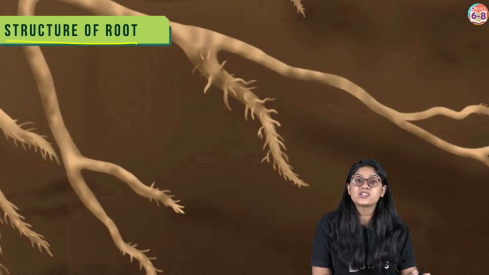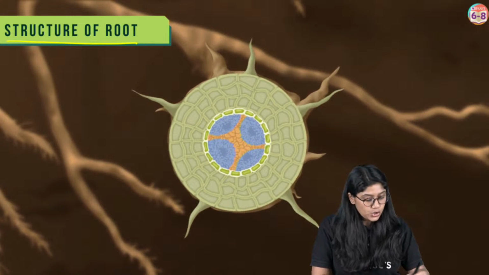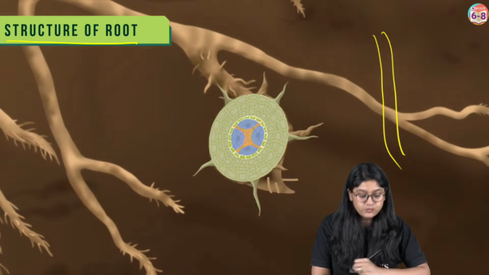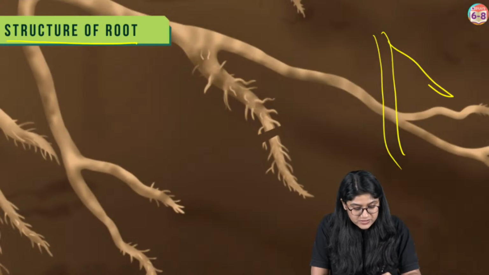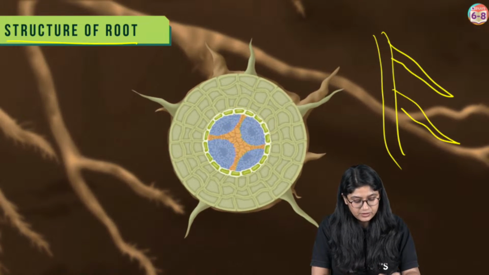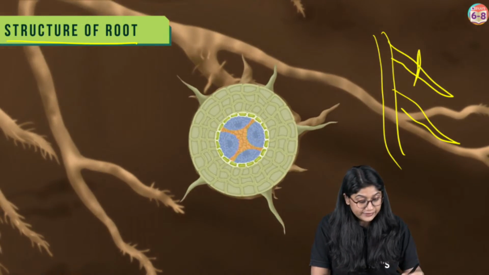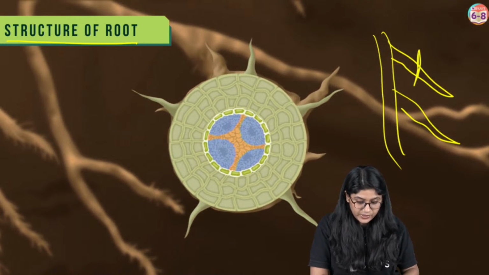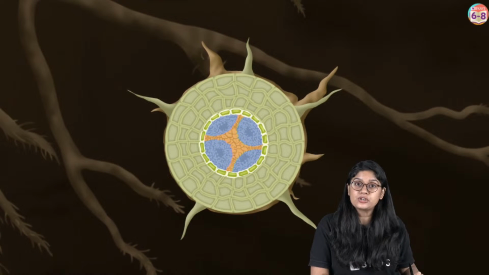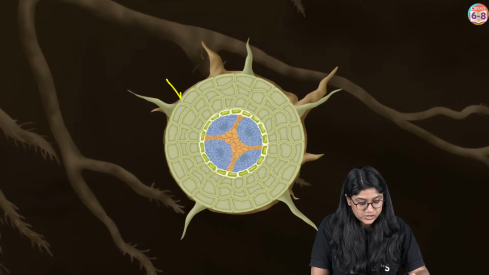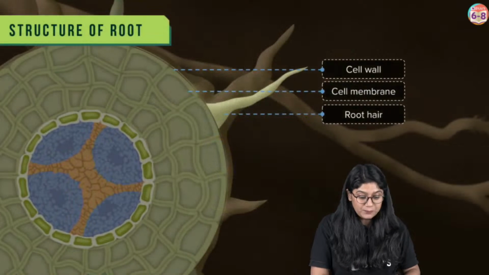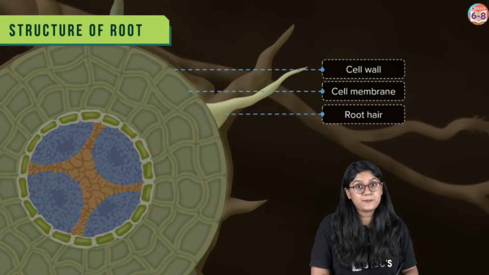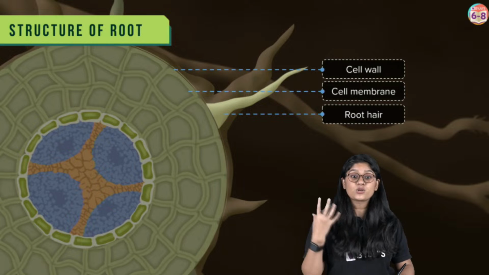So we're discussing the structure of the root. We know that we have different types of roots, right? And I'm sure you would have seen roots like these. So we'll be taking a look at how, if we cut the root, it looks from inside. Here we go, everyone. If you look at this particular part, this cross section of the root, we will be able to see these following parts of the cell.